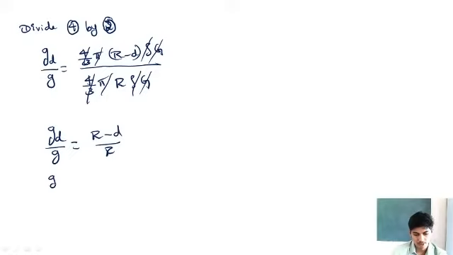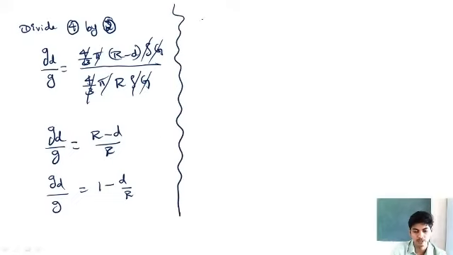So I can write this as gd by g is equal to r by r minus d by r, which is 1 minus d by r. This is gd by g. I want gd, acceleration due to gravity at depth d. So just cross multiply this g to the RHS: g into (1 minus d divided by r).